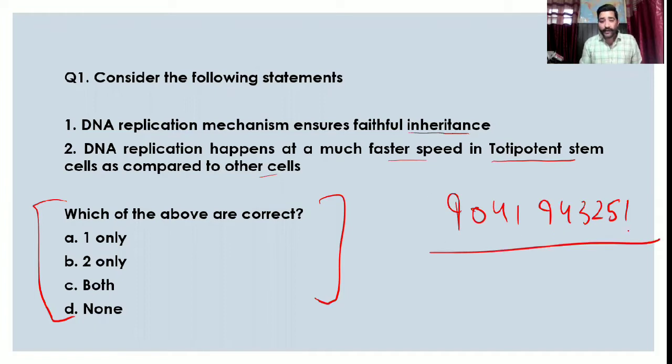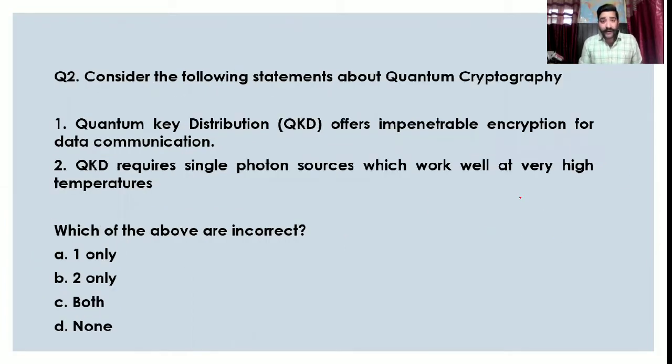Also for any doubts. So next question for the day, consider the following statements about quantum cryptography. Number one, quantum key distribution QKD offers impenetrable encryption for data communication. Number two, QKD requires single photon sources which work well at very high temperatures. Which of the above are incorrect?